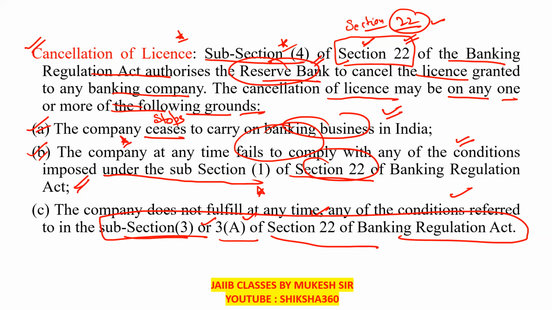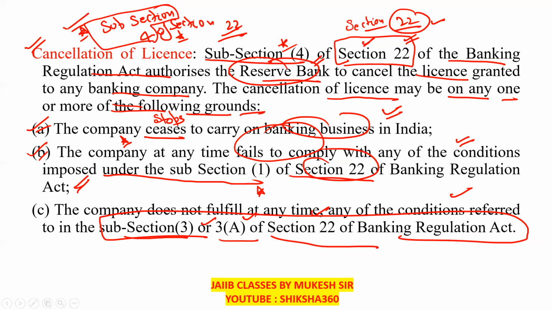You have to remember that the cancellation of the license is done under subsection 4 of section 22. For granting a license there is also section 22, and for the cancellation of the license also there is section 22, but it is subsection 4 of section 22 that is required for the cancellation of the license.